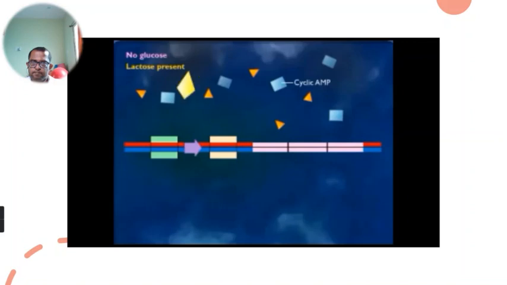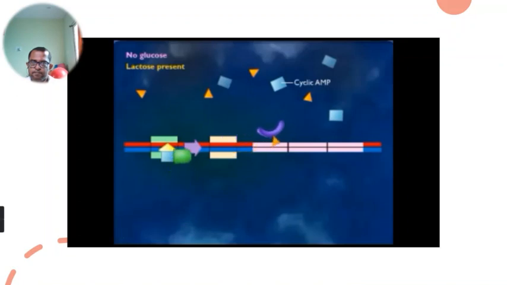When glucose is absent and lactose is present in the medium, cyclic AMP is present and binds to the catabolite activator protein, which in turn binds to the activator binding site and facilitates transcription. Lactose binds to the repressor and prevents it from binding to the operator site.